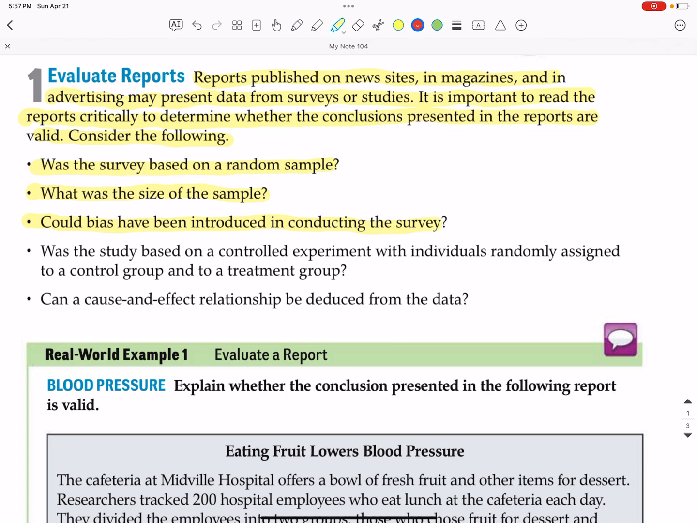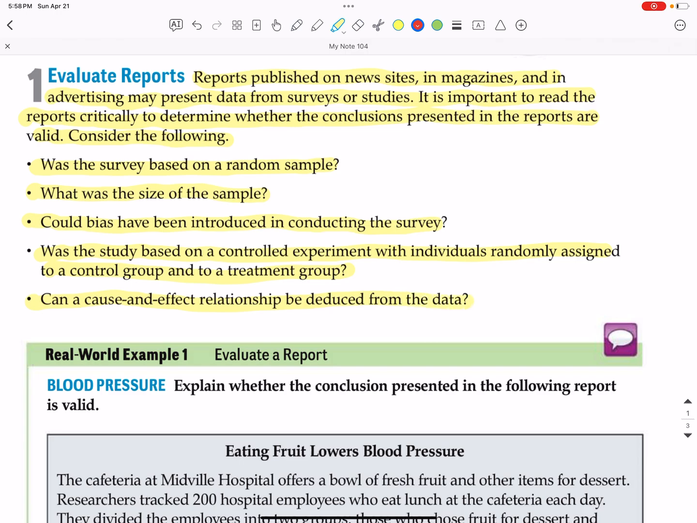Could the questions be asked in such a way that the presenter or the surveyor is trying to get specific answers? Was the study based on a controlled experiment with individuals randomly assigned to a control group and to a treatment group? Can a cause and effect relationship be deduced from the data?